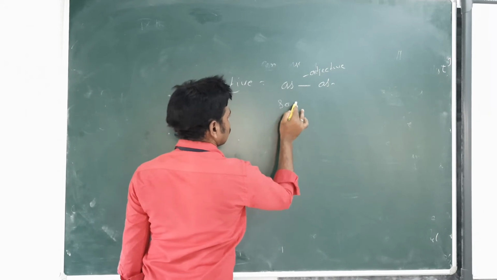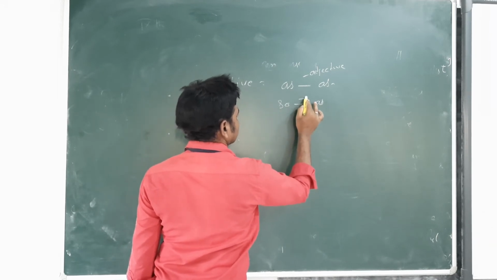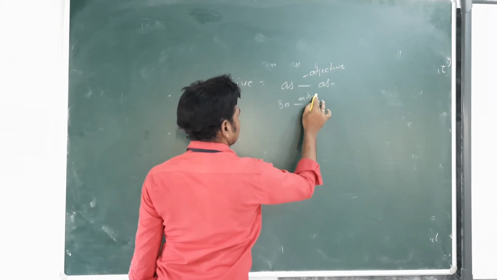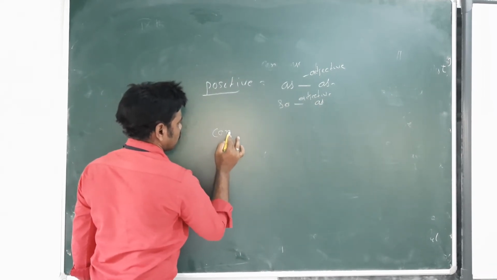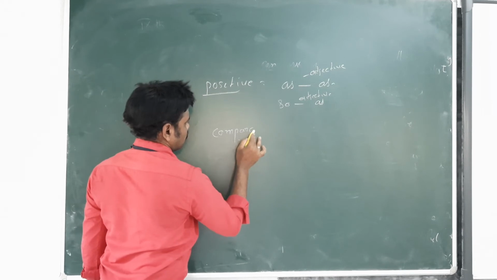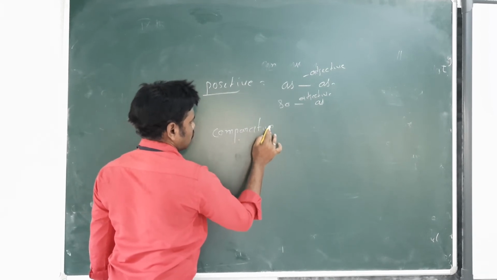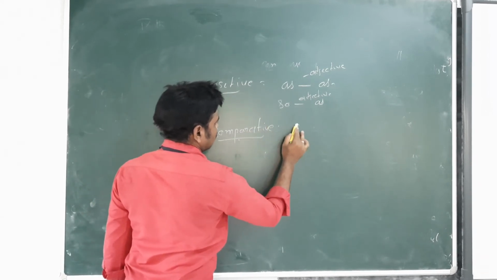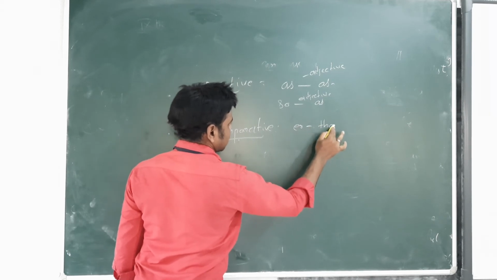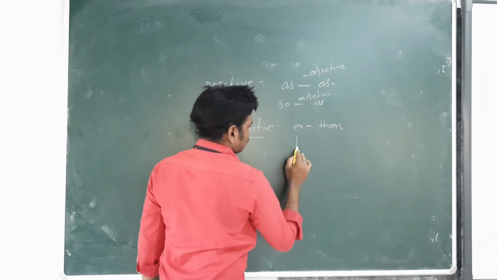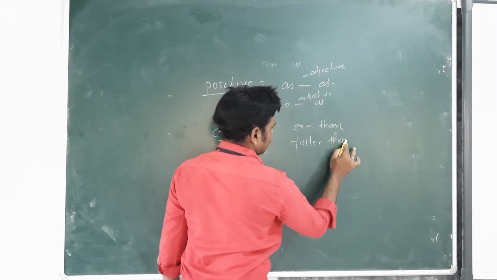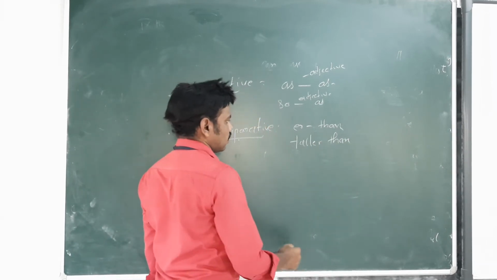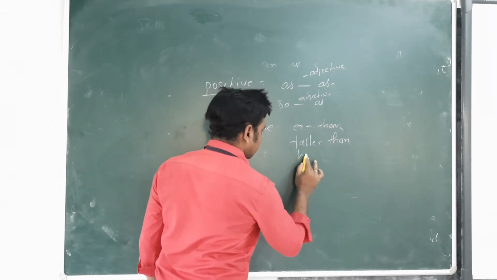Second one, as here adjective. Next, comparative: adjective plus -er than. For example, taller than, or higher than.